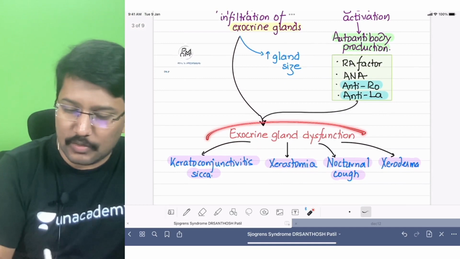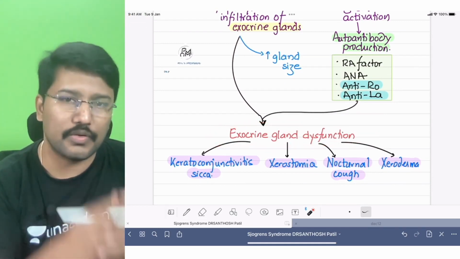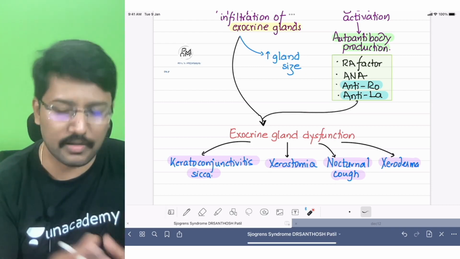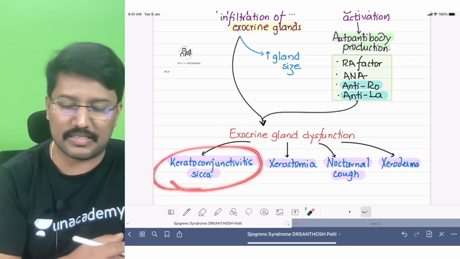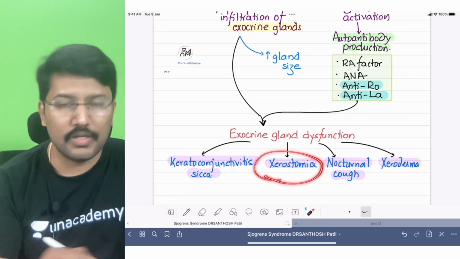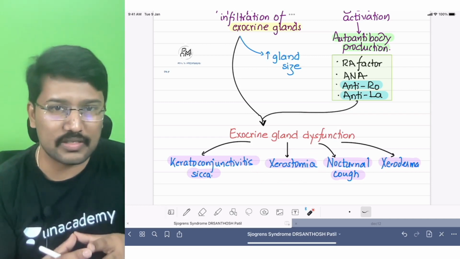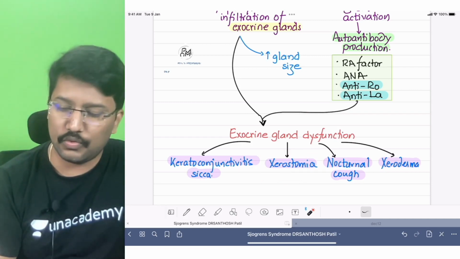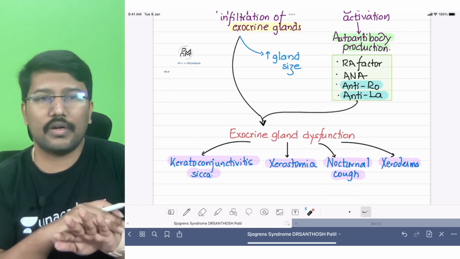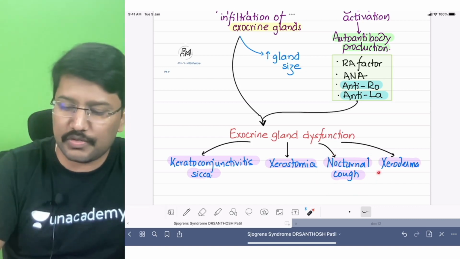And thus there is also exocrine gland dysfunction, and that leads to clinical manifestations. If there is dysfunction of the lacrimal glands, there is reduced production of tears, and that causes dry eyes or keratoconjunctivitis sicca. Decreased production of saliva leads to xerostomia. Similarly, decreased output of the mucus glands lining the airway can lead to nocturnal cough. Also, dysfunction of the glands in the skin can cause dry skin.